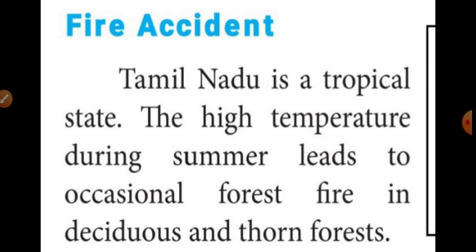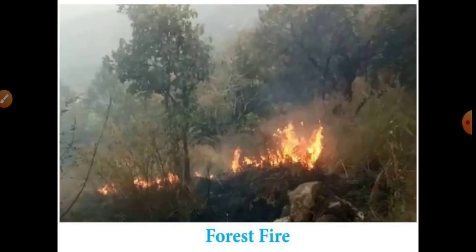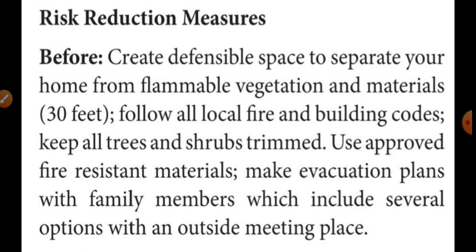Before fire, we should trim the trees and shrubs. That means cutting unwanted parts of the trees and shrubs. Okay, we should keep away from the burning areas of flammable vegetation and materials. Then during fire accident, we should watch the radio and TV news. We should read the newspaper, and we should turn off the light, then turn off gas and electrical appliances, and we should save our family members.